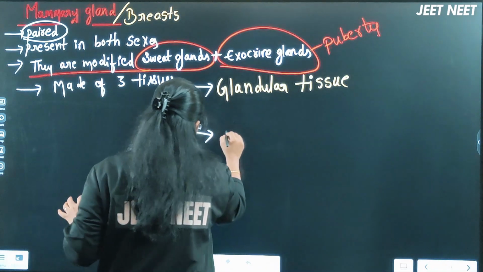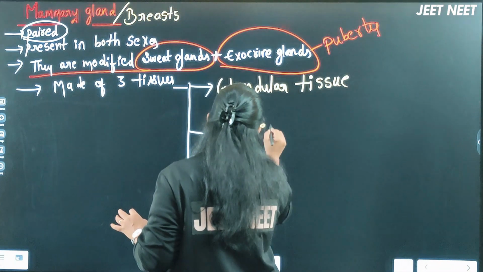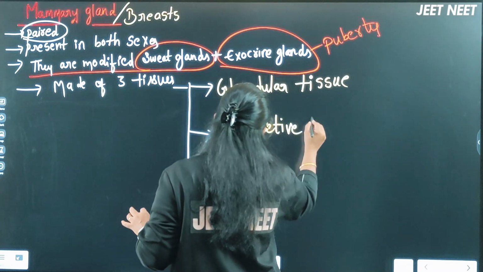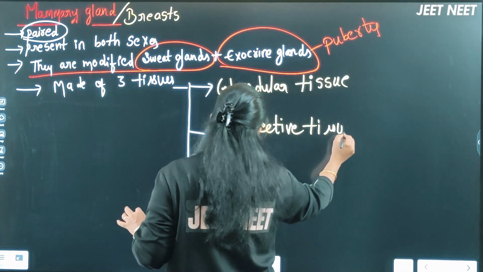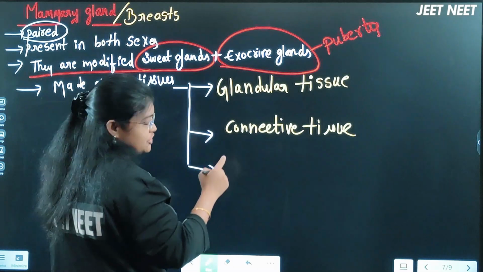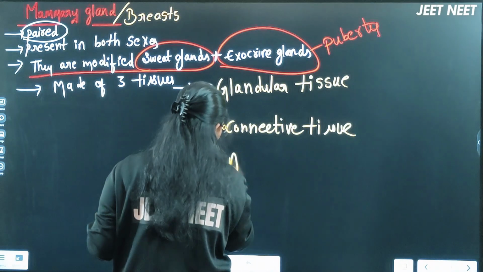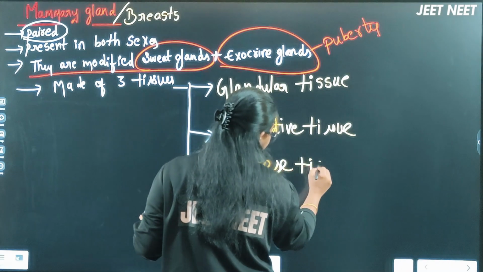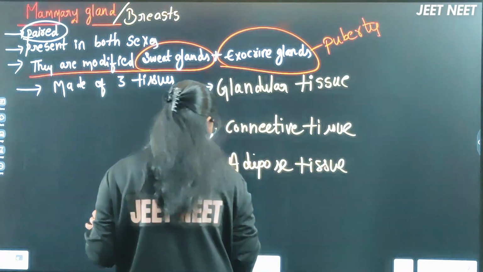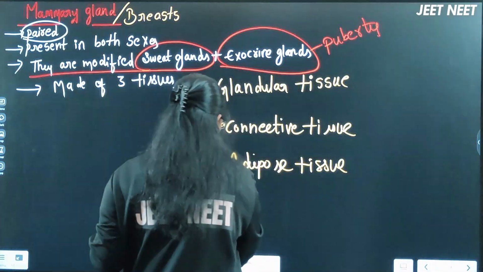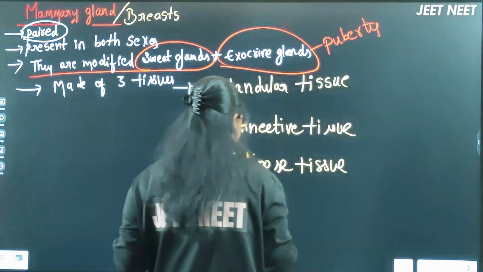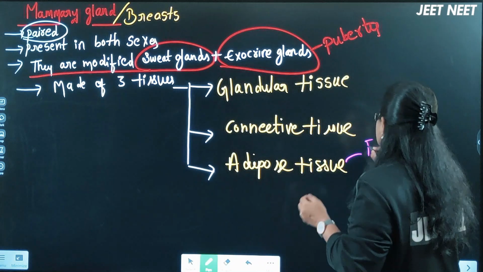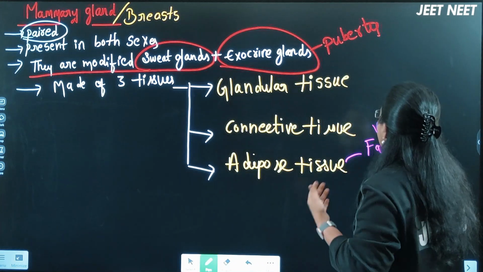The second one is connective tissue. The mammary gland is made up of three major tissues: glandular tissue, connective tissue, and adipose tissue. NCERT has given this point also. Adipose tissue is nothing but fat, so a variable amount of fat is present.